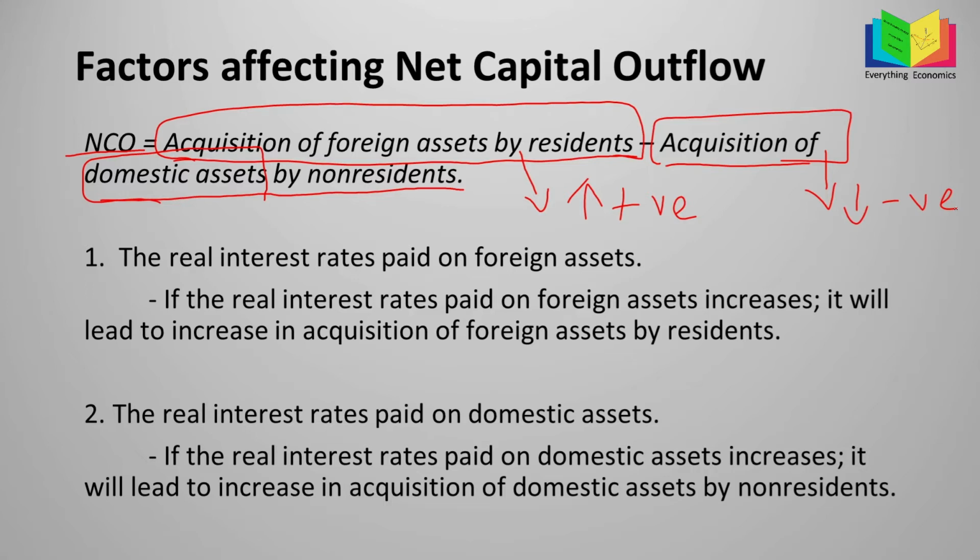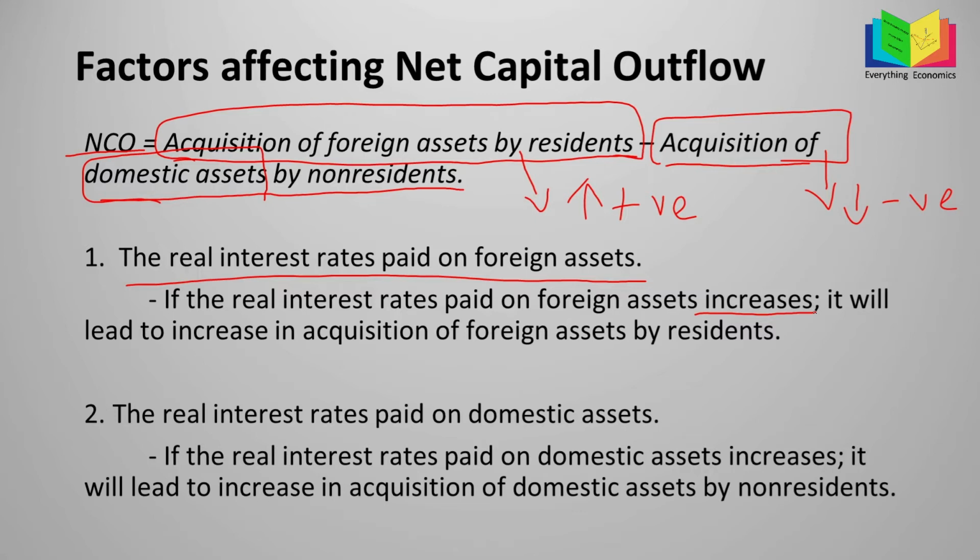So the first factor is the real interest rates paid on foreign assets. If the real interest rates paid on foreign assets increase, it will lead to an increase in acquisition of foreign assets by residents. Here, the important thing to understand is that if there is an American resident who thinks that purchasing a foreign asset in Germany would be profitable for him or her, then they would acquire it, right?